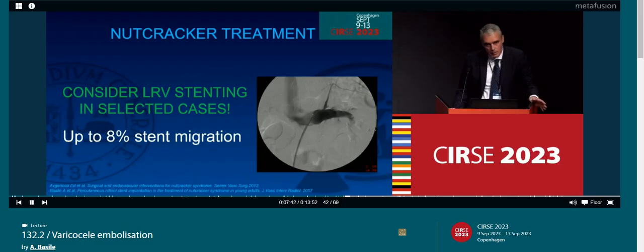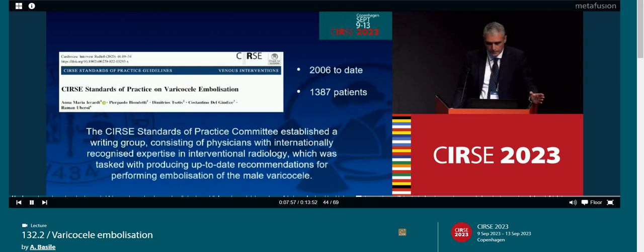Stenting is off-label. In the left renal vein, stenting for varicocele is off-label. For this reason, I say we may distinguish nutcracker phenomenon from nutcracker syndrome. In syndrome, maybe we can have some kind of indication. In nutcracker phenomenon, we don't have indication.